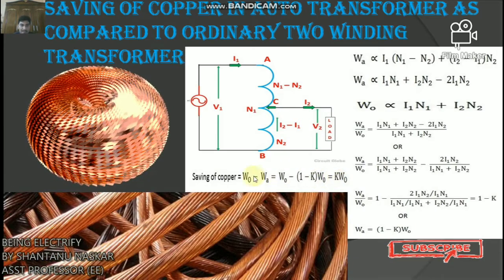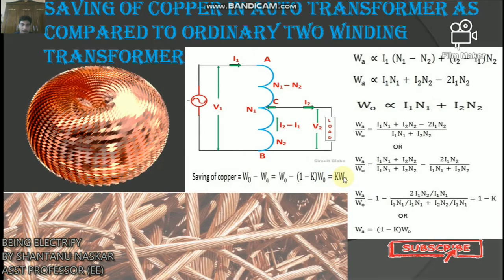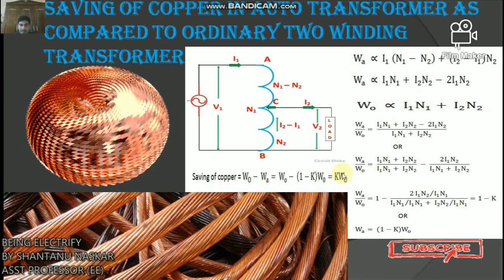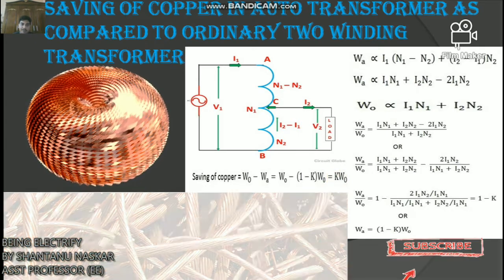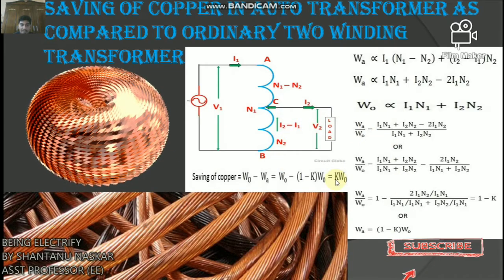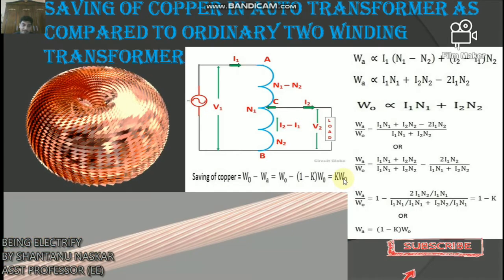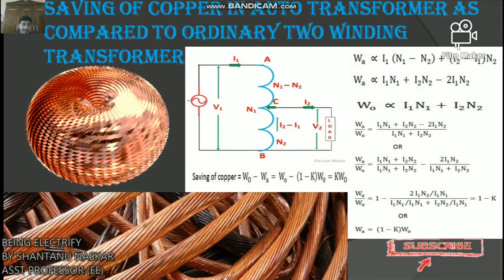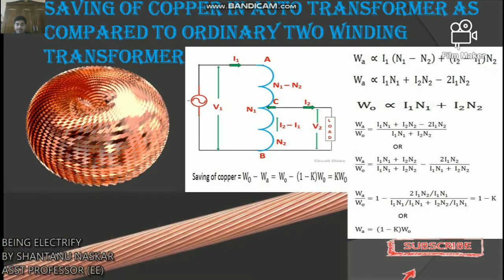Therefore, we can say that saving of copper equals K times the weight of copper required for a two winding transformer. So that is clear, the saving of copper in an auto transformer as compared to an ordinary two winding transformer. Finally, saving of copper equals K into weight of copper required for two winding transformer. Hence saving in copper increases as the transformer ratio approaches unity. Hence the auto transformer is used when the value of K is nearly equal to unity.